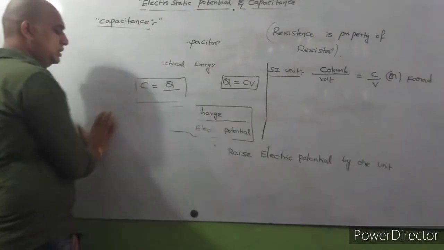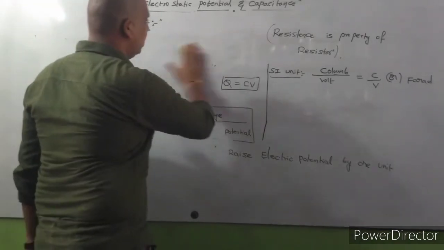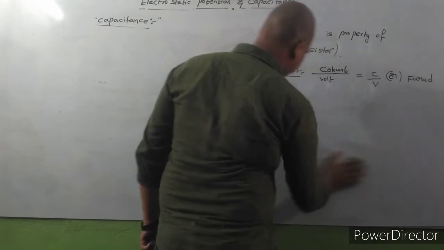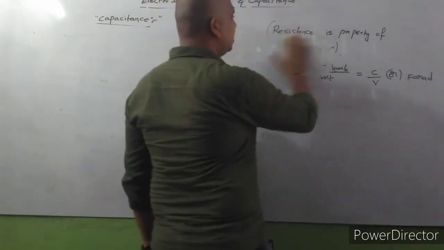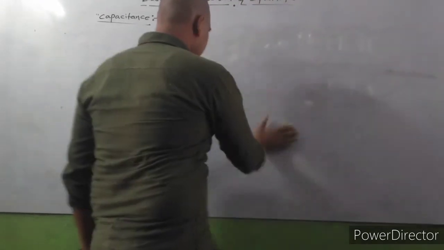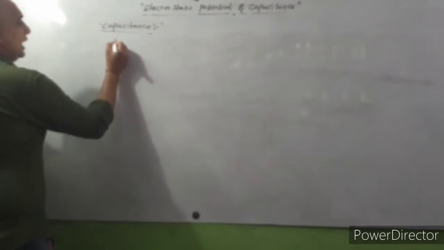Next we will discuss the dimensional formula of capacitance. If you know the unit, it is easy to write the dimensional formula. Please observe carefully.